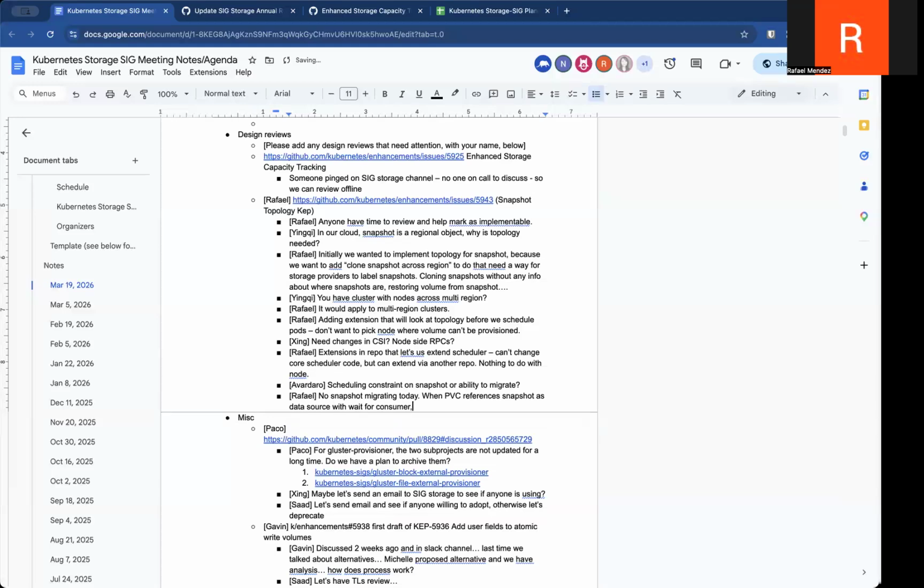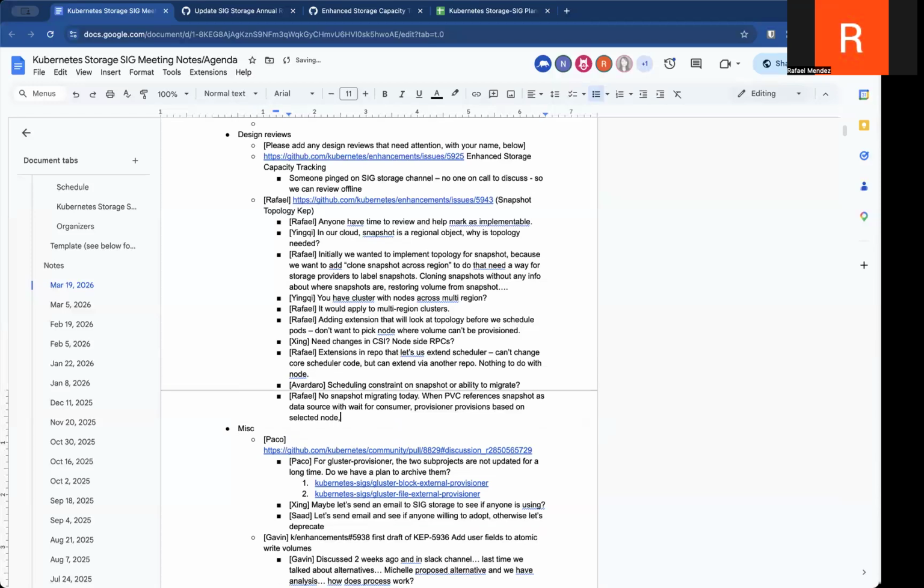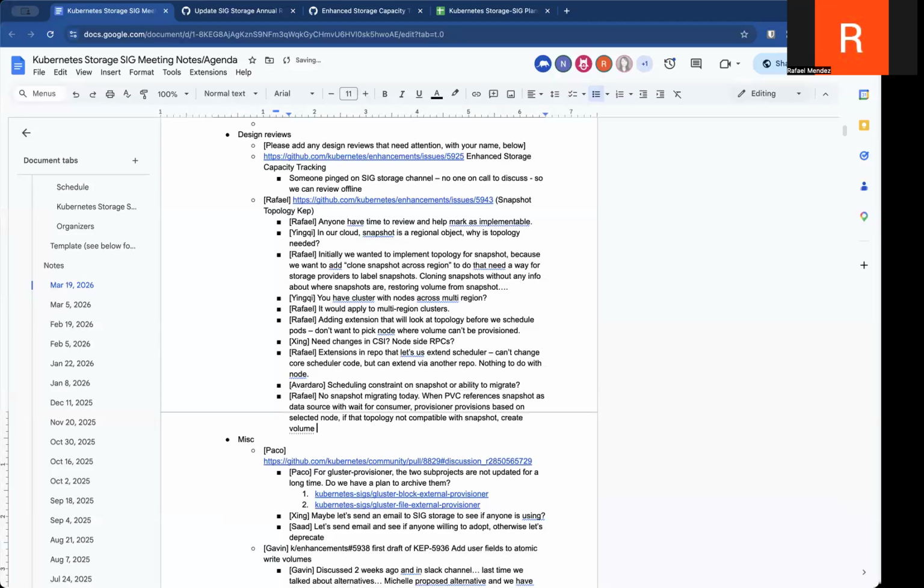Then the provisioner provisions the volume in a topology that is derived from the selected node. So if that topology is incompatible with the snapshot's topology, after we add topology for snapshots, the CreateVolume call will fail because the source snapshot may not be accessible.